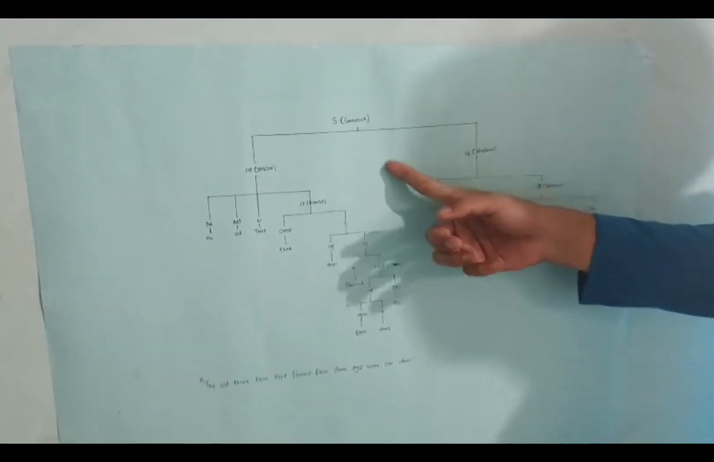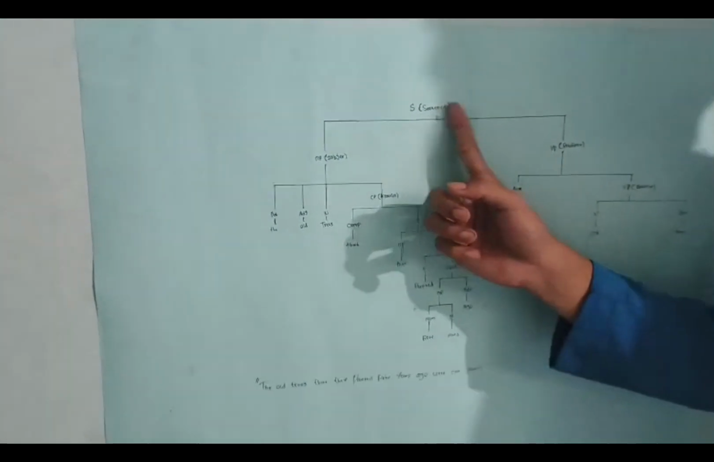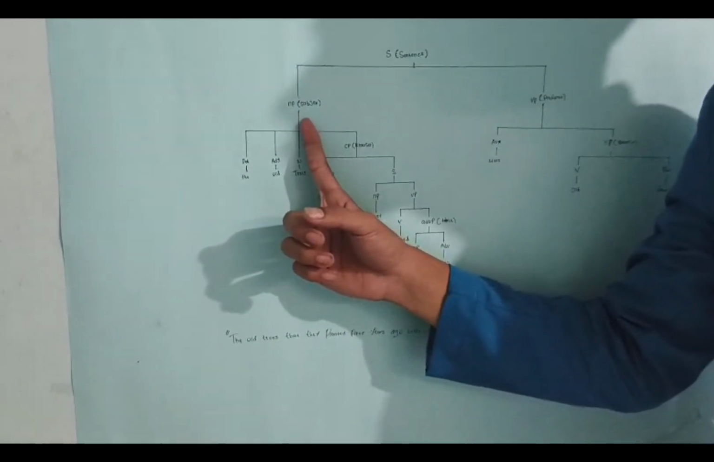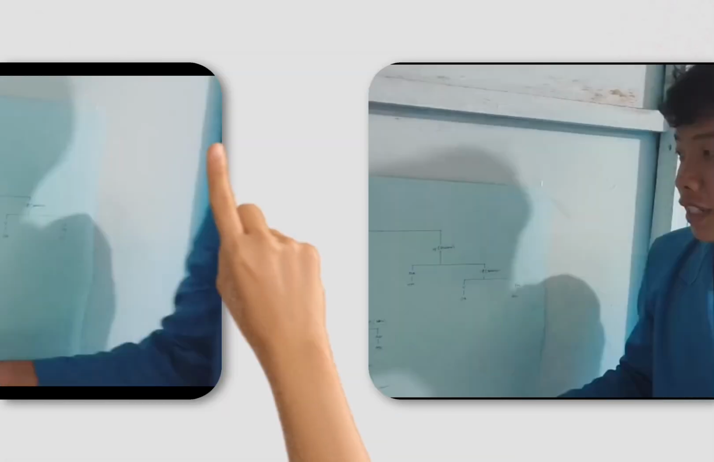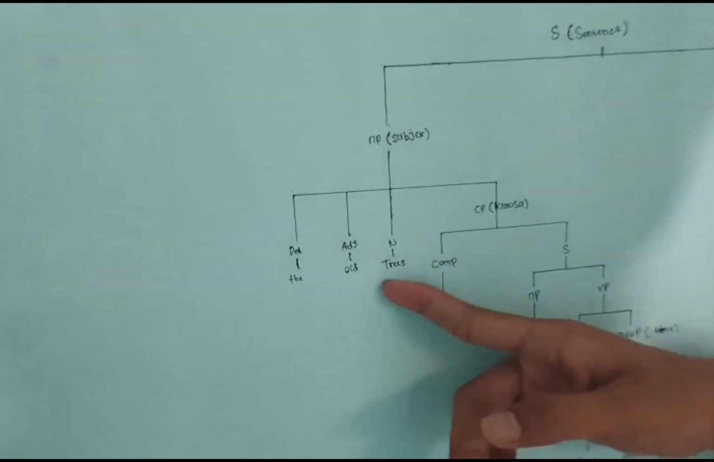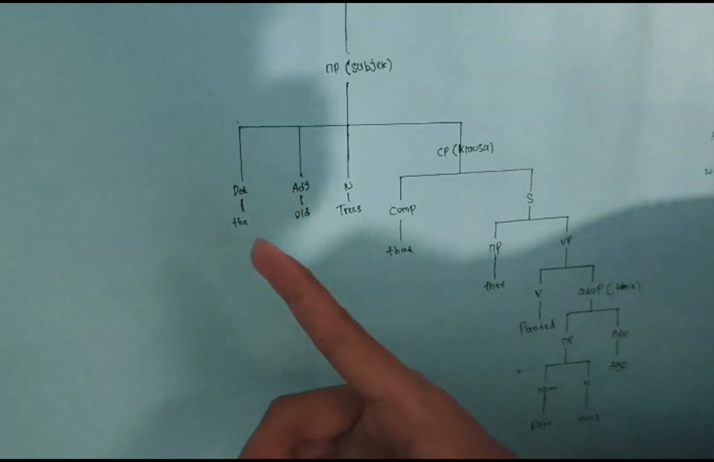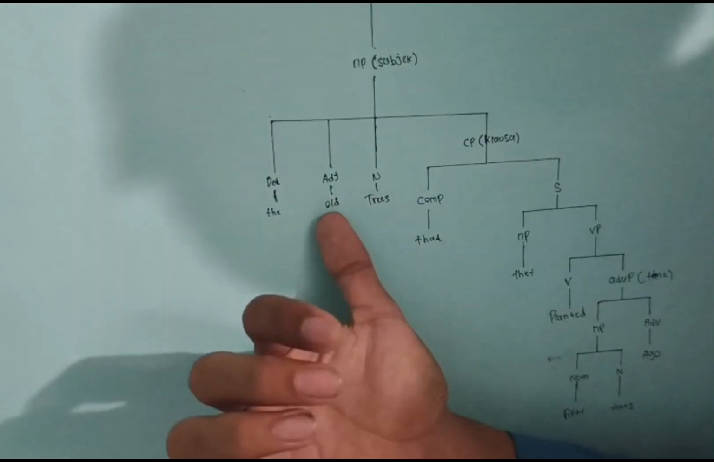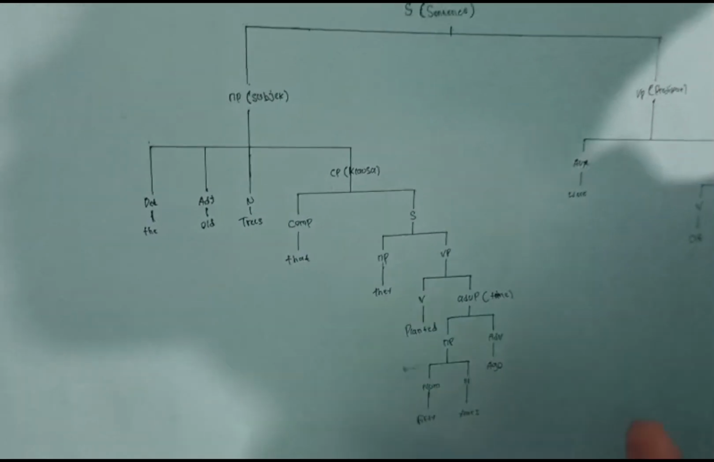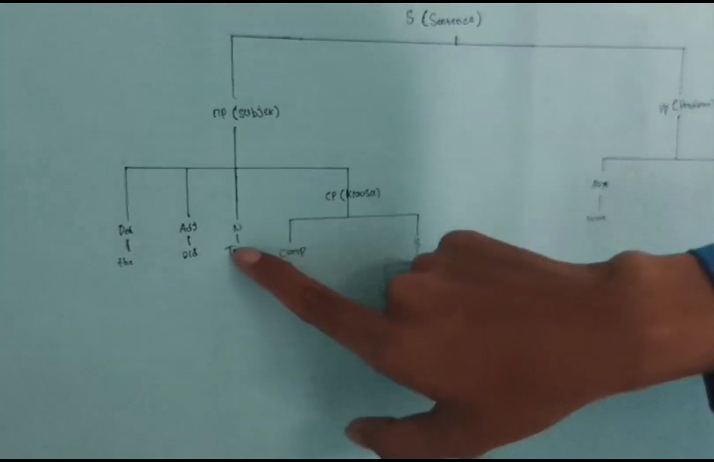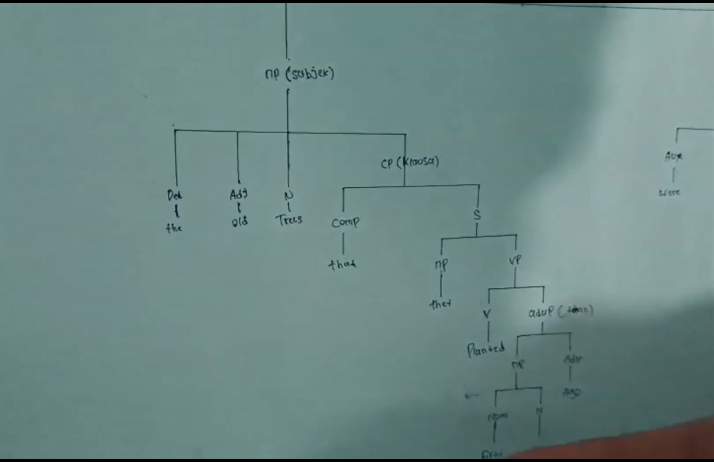We will start the sentence. Alright, we move to the NP1. This is the subject. The first is the determiner, and the word is the. And we move to the adjective, and the word is old. And the noun is tree.